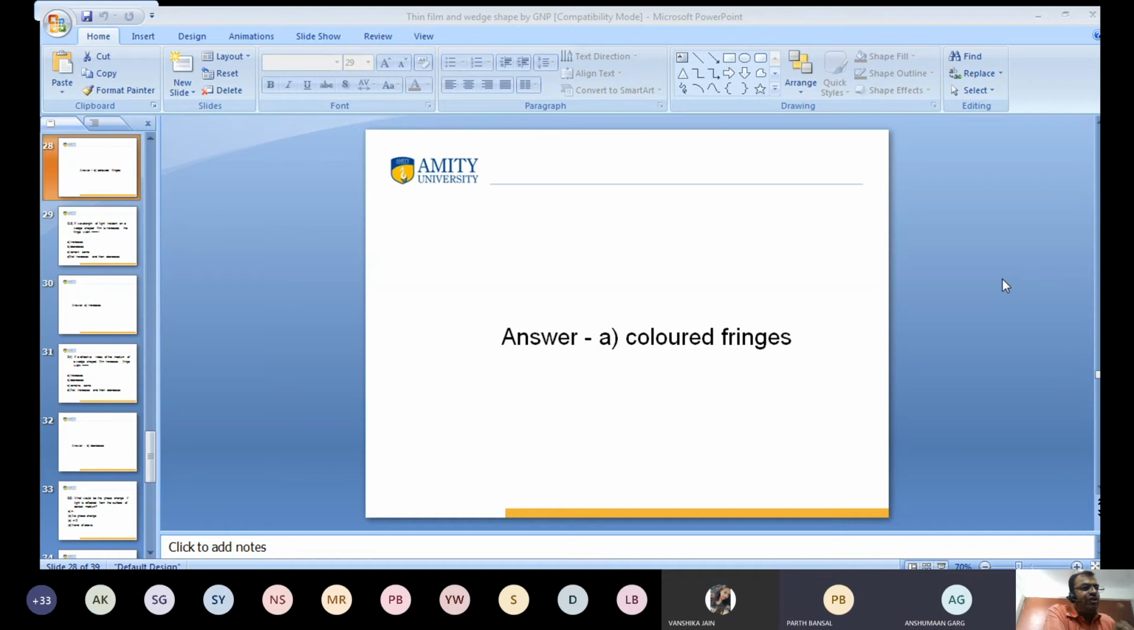Any question, any doubt? Ansuman, your doubt was clear. Vanshika, your doubt was clear. Sir, can I ask a lab-related doubt? Next time you ask.